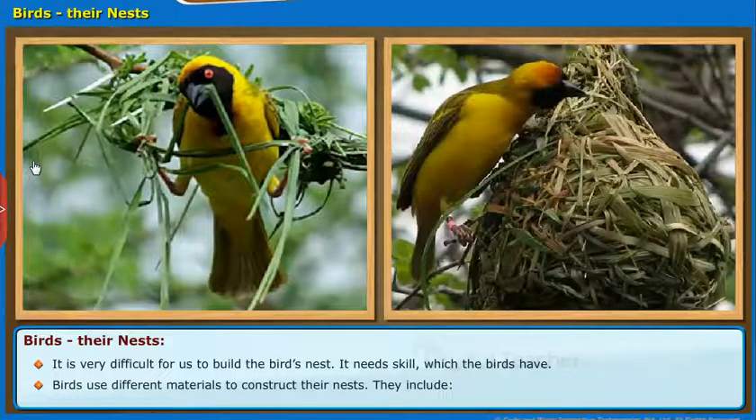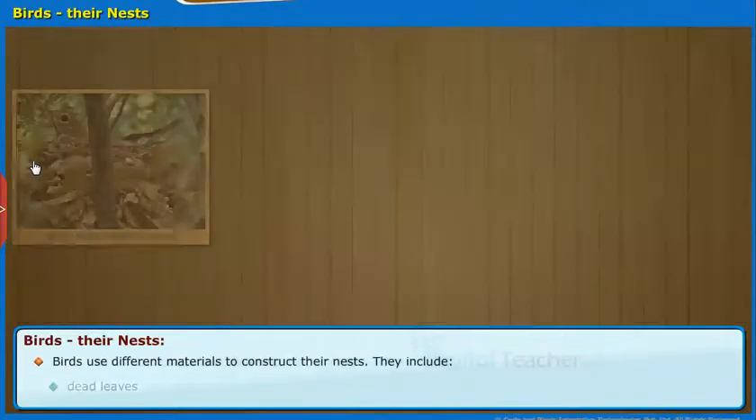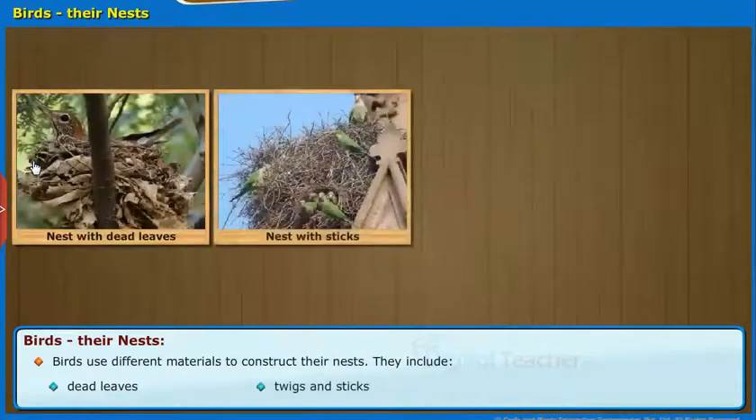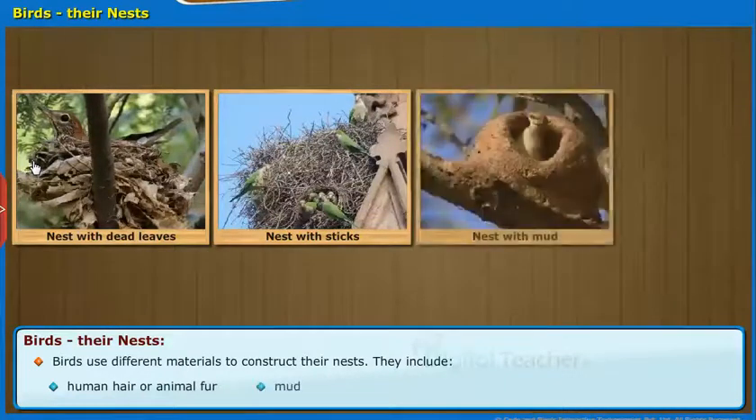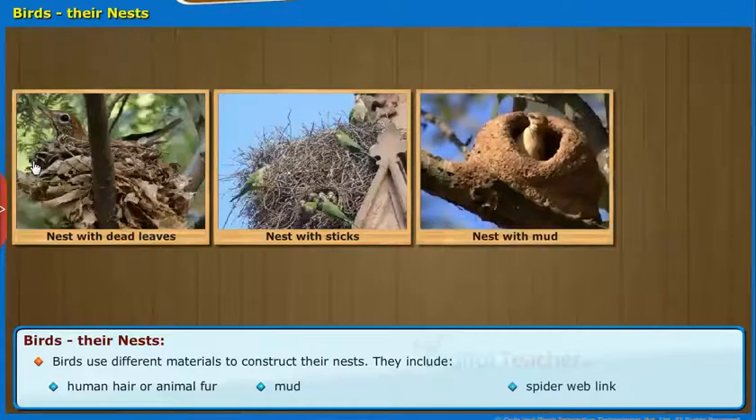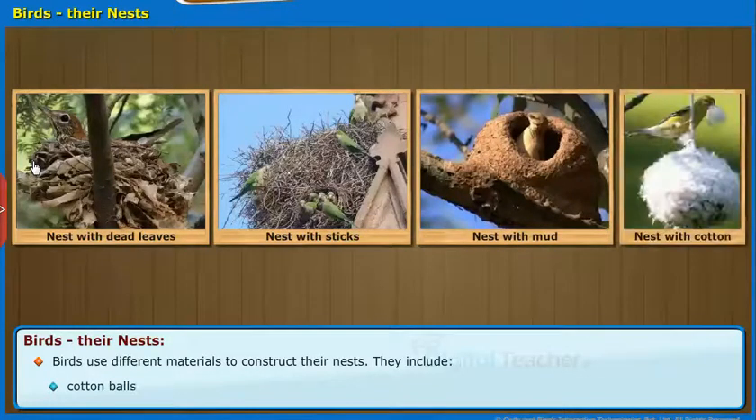Birds use different materials to construct their nests. They include dead leaves, twigs and sticks, yarn, string and thread, human hair or animal fur, mud, spider web link, cotton balls, feathers, small rocks or pebbles, straw or other plant stems, paper and jute.